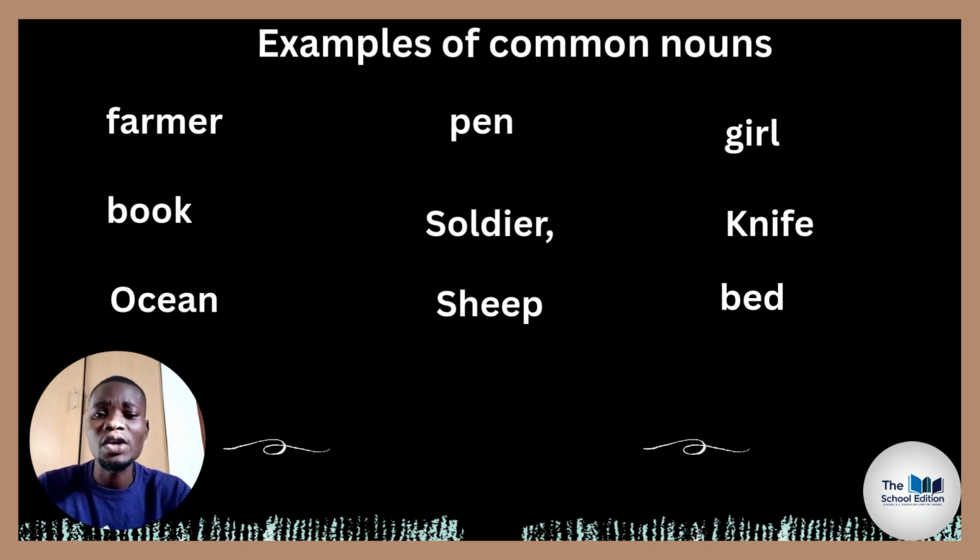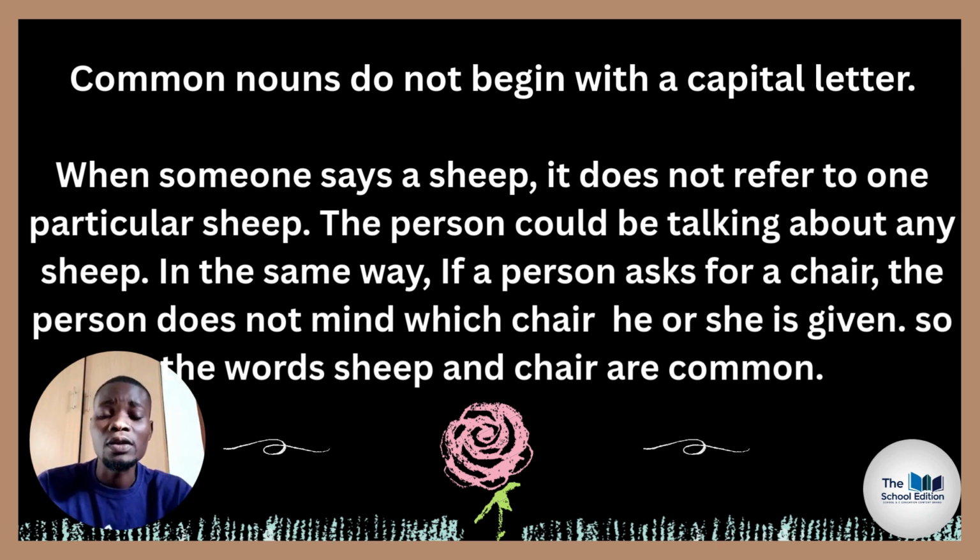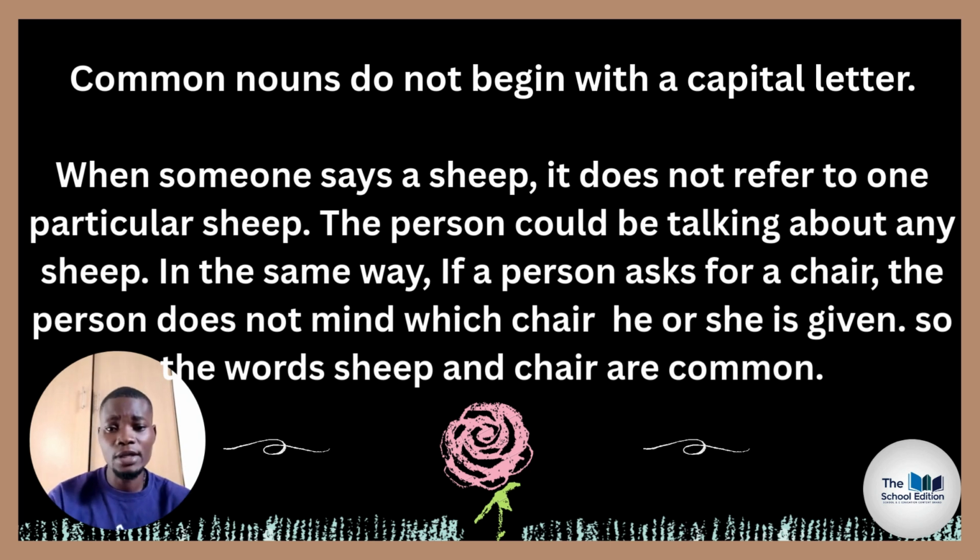Examples of common nouns: you have farmer, book, ocean, pen, soldier, sheep, bed, knife, girl. Those are common nouns. We are just naming common things that are around us, and there's nothing really special about them. So that is what common nouns are. Unlike proper nouns, common nouns do not begin with a capital letter.